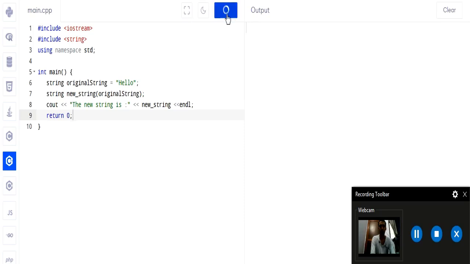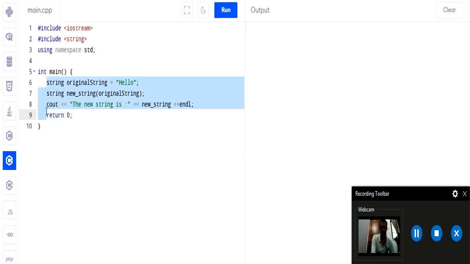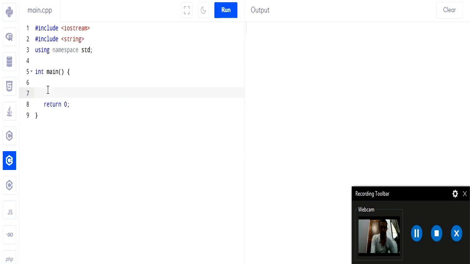Now if we run this, we get the output: the new string is hello. So it was all about string initialization, which we have covered in this tutorial. And now we will see string operations. So remove this much of code, and now let us code for string operations.